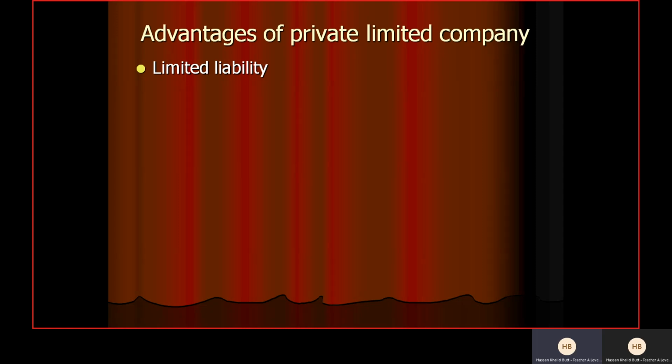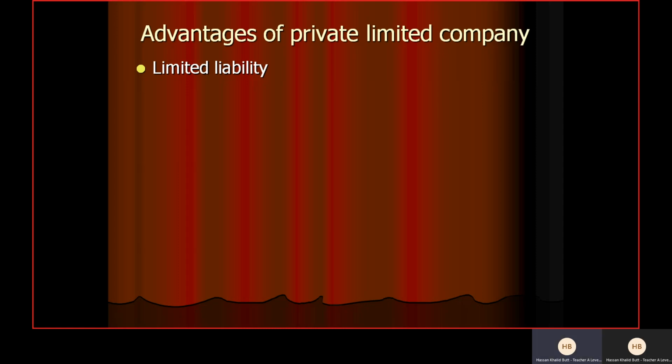So you know that it's very easy. We have discussed that in case of limited companies, either public or private, this is the advantage which is enjoyed by shareholders. In case of loss or any liability which a business is supposed to pay, owners are not responsible for it because there is a separate legal entity. You know that a business has its own share of loss and profit, and it has its own assets. You know that vehicles can be bought in the name of the company. Why? Because the company has its own legal existence.